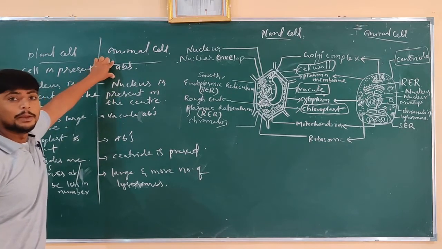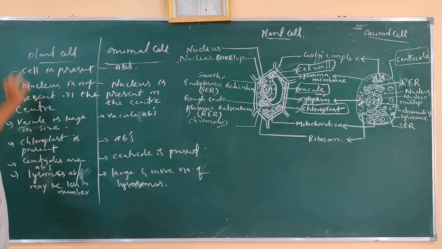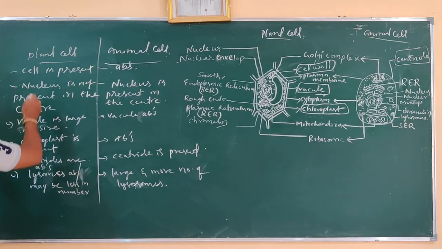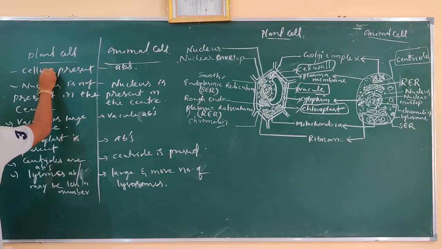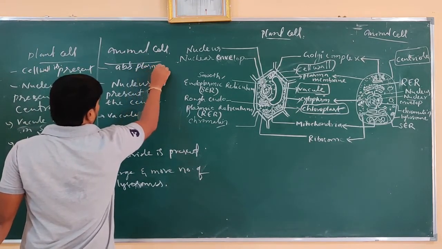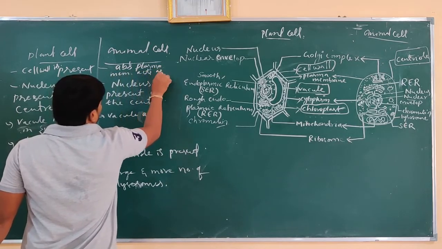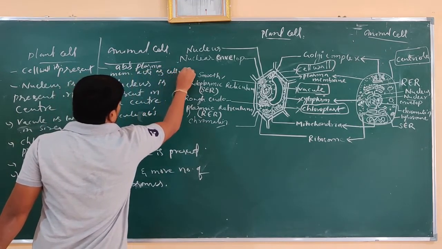The plasma membrane acts like a cell wall in case of animal cell.